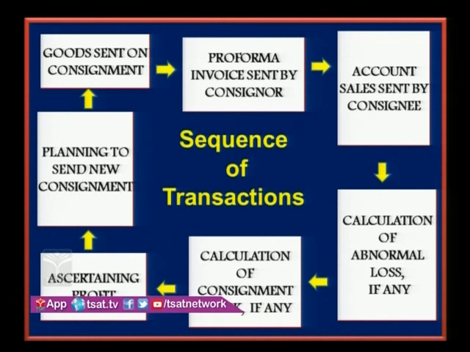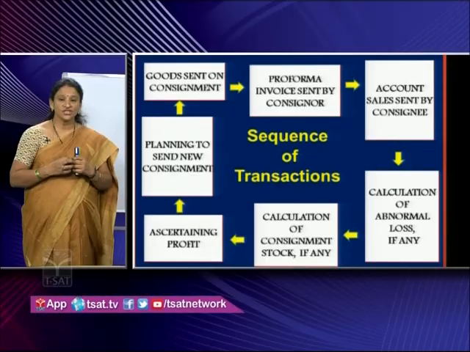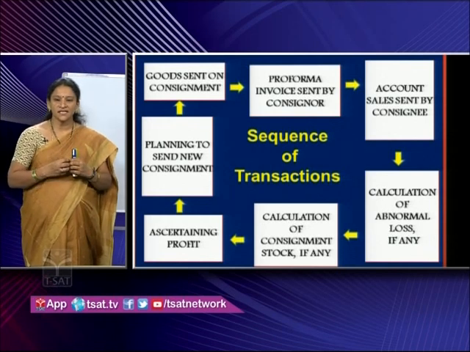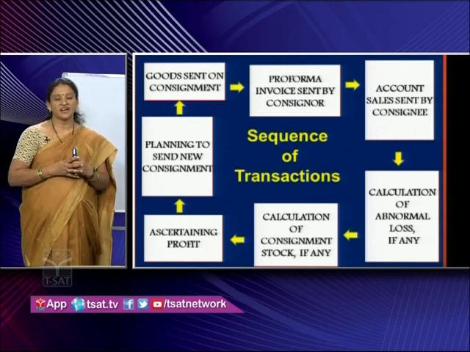First, goods will be sent from consignor to consignee. Pro forma invoice is sent along with that. After receiving the goods, he will do all the process of sales. During that process, the expenses incurred and the commission he is supposed to receive, all that he will incorporate in account sales.